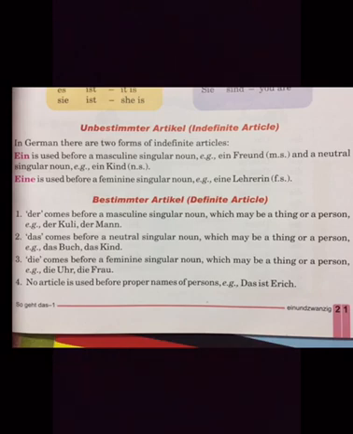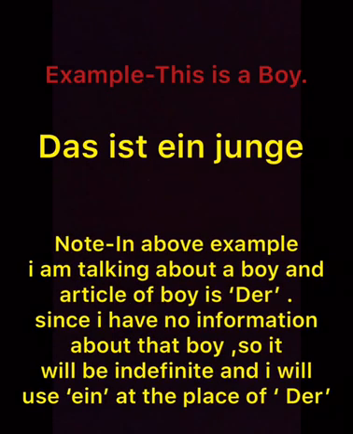You have to keep one thing in mind, that ein can only be used with der and das words. Suppose I am saying this is a boy, right? So my answer will be Das ist ein Junge, because I am talking about a boy. Boy will be der Junge. Ein.